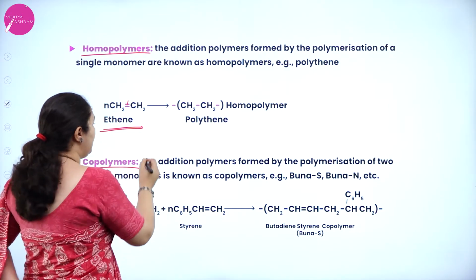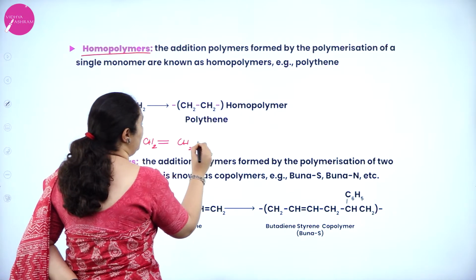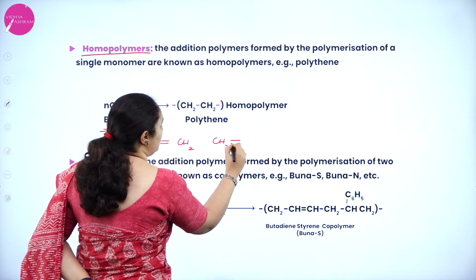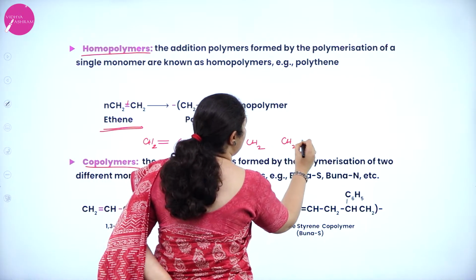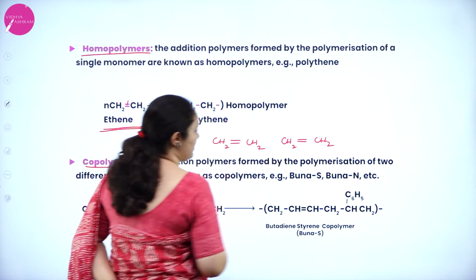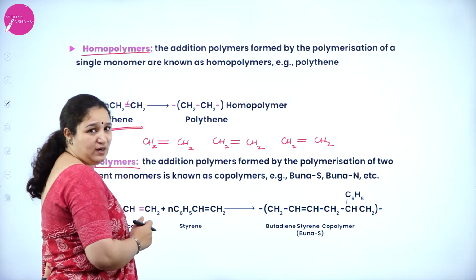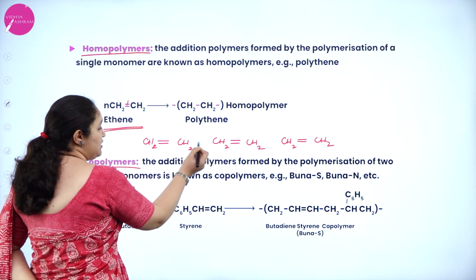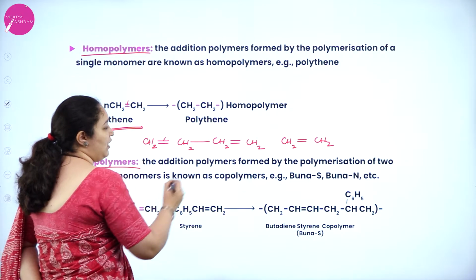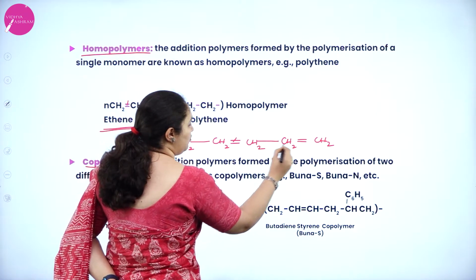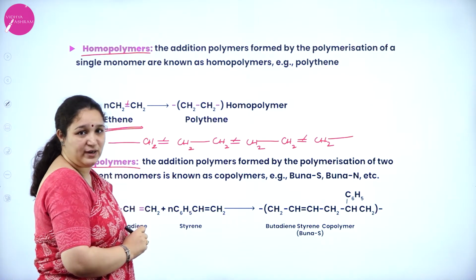To understand better, I shall write here. See, CH2=CH2, I have one more CH2=CH2 molecule. Similarly, another CH2=CH2 molecule is present. Now just imagine these have to bond with one another. So what will happen if these have to bond with one another? The double bond is broken, a new bond is formed. Again, this double bond is broken, a new bond is formed. So it can continue over and over again.